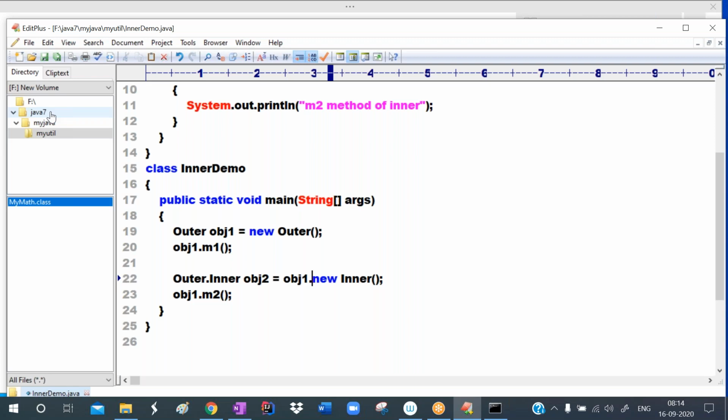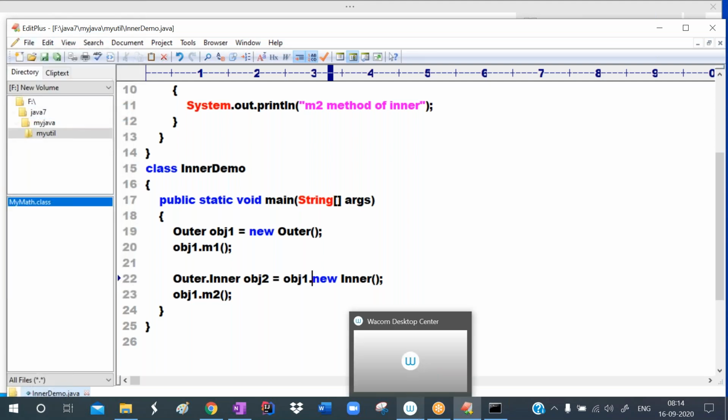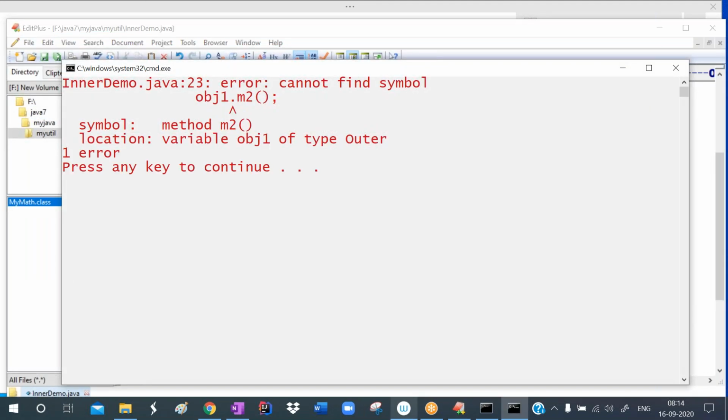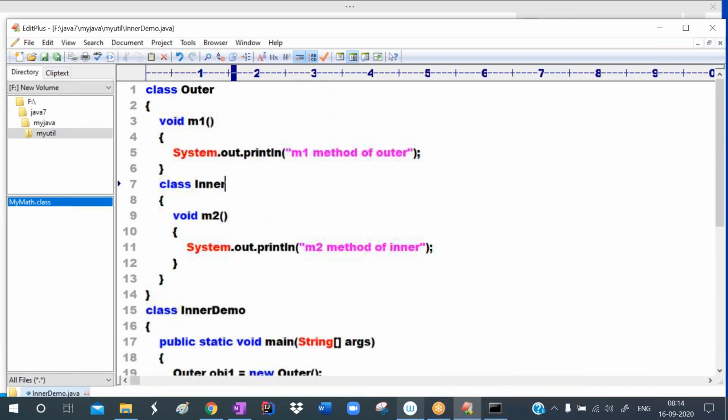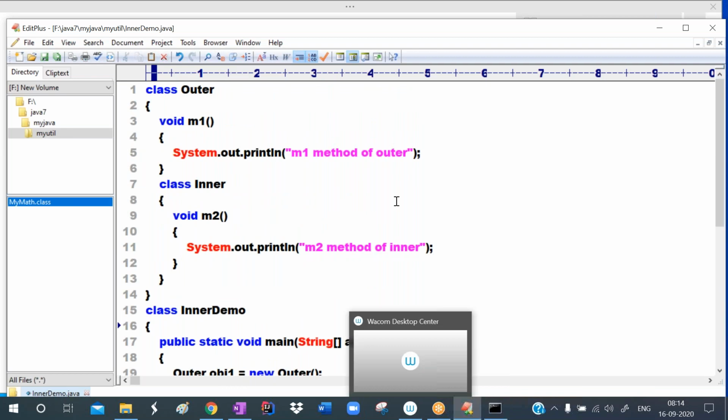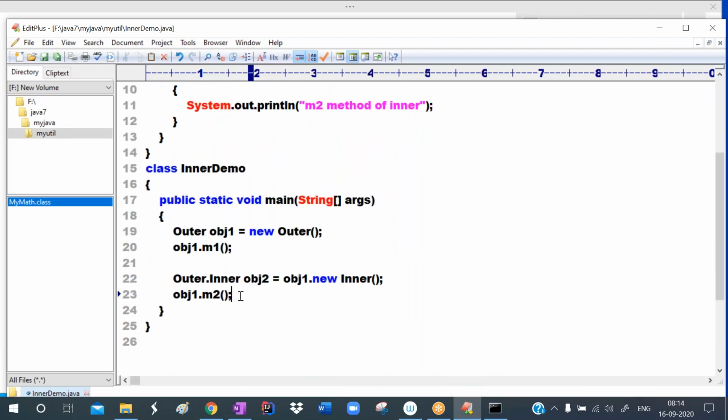Now observe carefully here. I'm saving this one, I'm compiling it. Just a minute. Sorry, obj2, right? With the help of obj2 we have to call. Okay, I'm saving it, compile it and run it. See, that is giving the output.